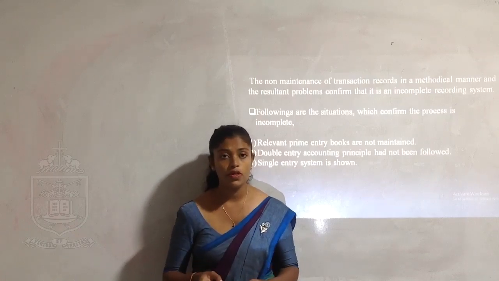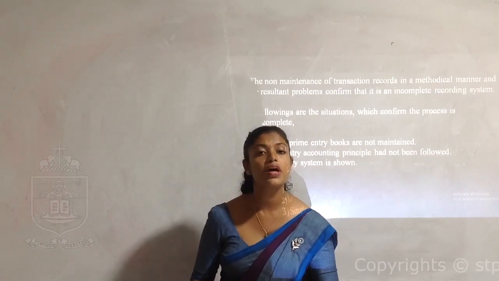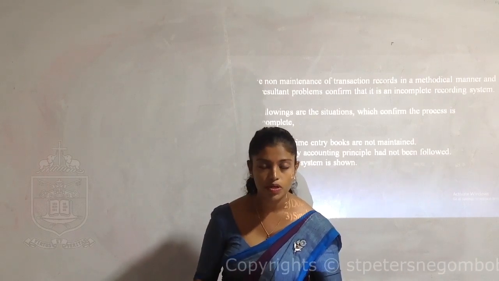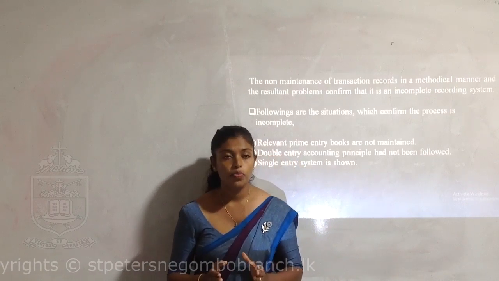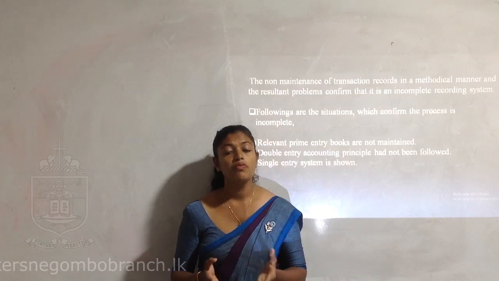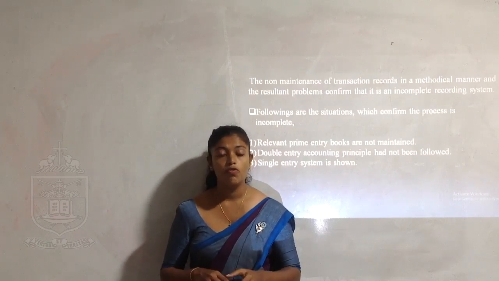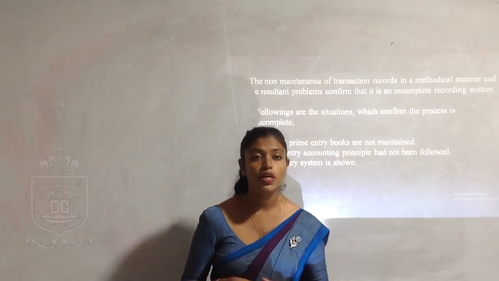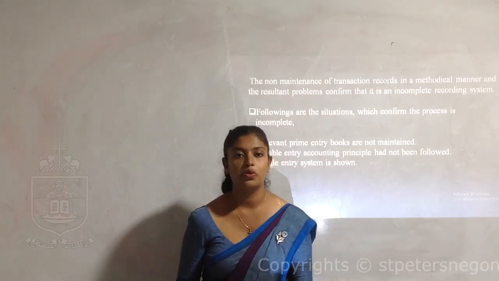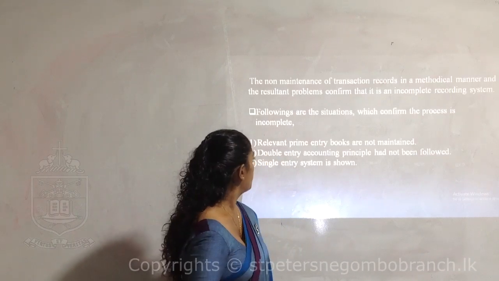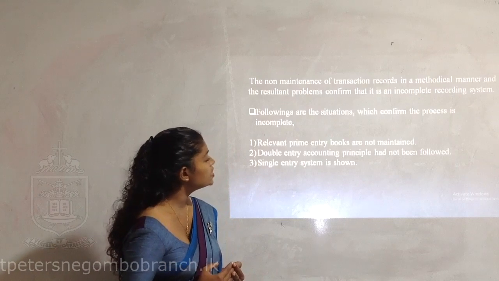So if you do not have a proper system, you should apply them into the system and bring out the financial statement. Incomplete records are not proper to provide to the stakeholders. So this lesson will teach you, if you have some kind of incomplete records, how to bring them out as complete records. The following are the situations which confirm the process is incomplete.